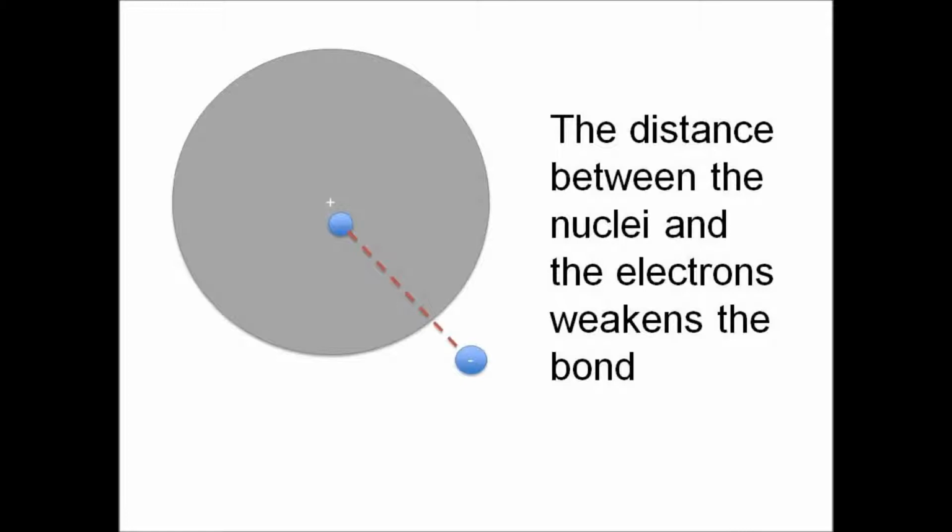Group 1 metals like sodium and potassium have relatively low melting and boiling points, mainly because each atom only has one electron to contribute to the bond. They are relatively large atoms, meaning that the nuclei are some distance from the delocalized electrons, which also weakens the bond.